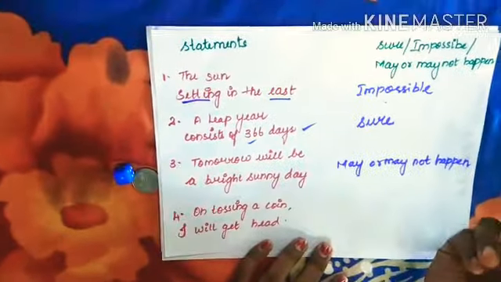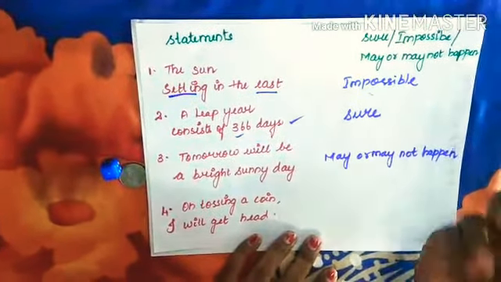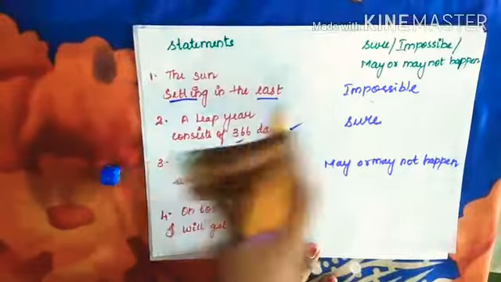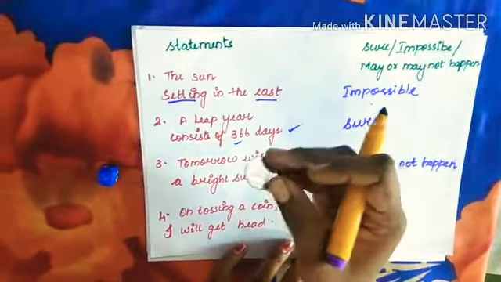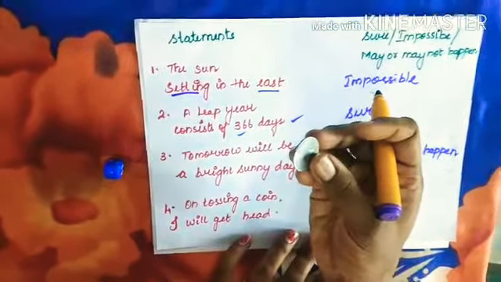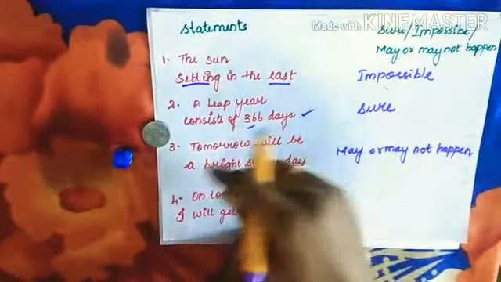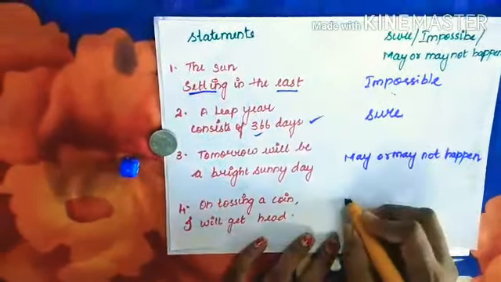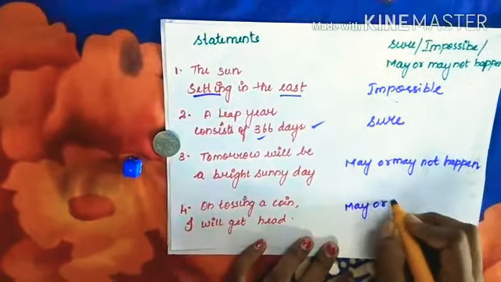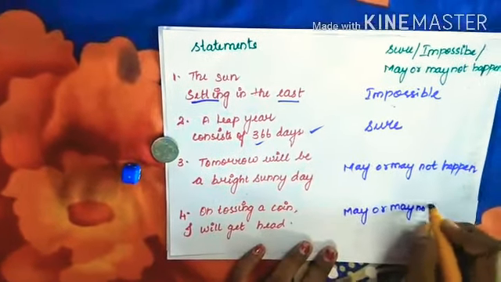Next, on tossing a coin, I will get head. Who knows? While tossing a coin, we can get either tail or head. We don't know whether we will get a head or a tail. So this event also may or may not happen.